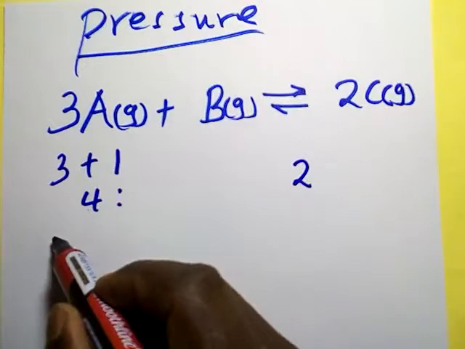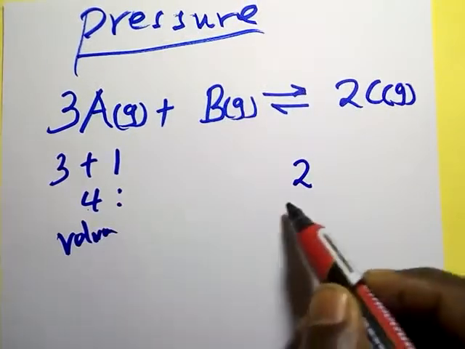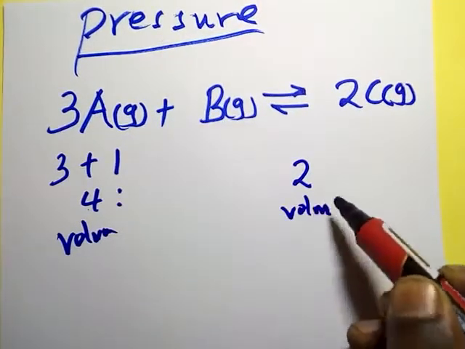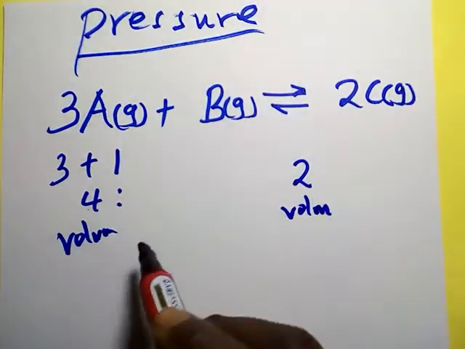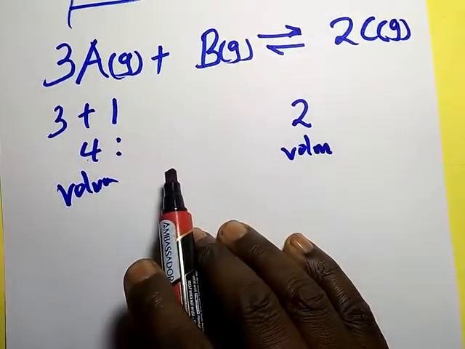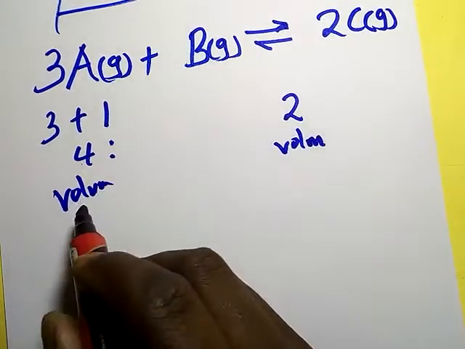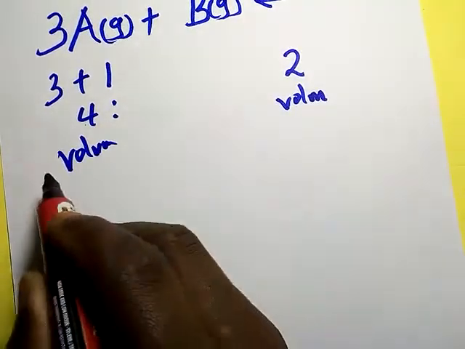So this is what you can call the volume. The volume on the right side is 2. The volume on the left side is 4. So, increasing pressure. Let me write this.